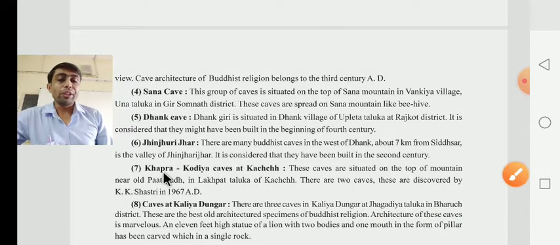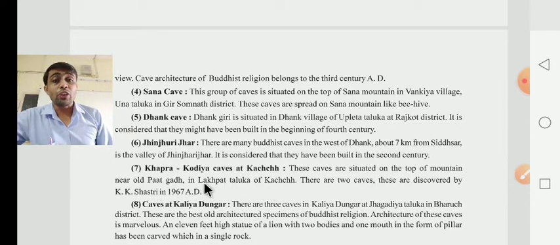After that, they have given about the Khapra Kodia caves of Kutch. These caves are situated on the top of a mountain near the old Patgad in Lakhpat Taluka of Kutch.